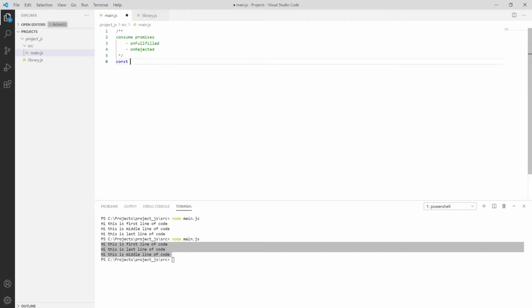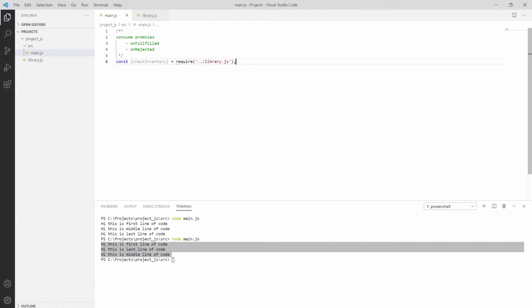Firstly I'm importing using const, say checkInventory, and I have to require, and inside the require we put the path, as you can see, library and the .js extension.